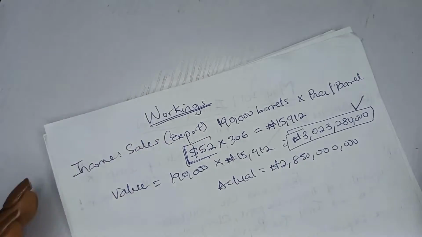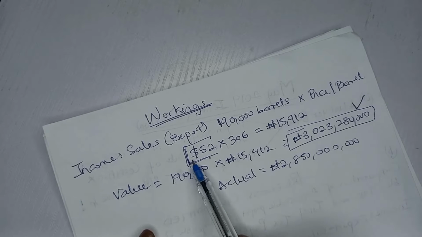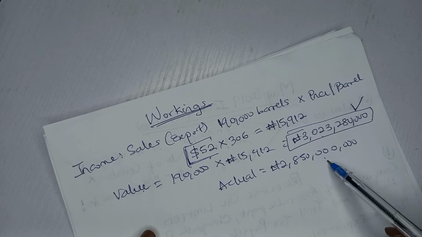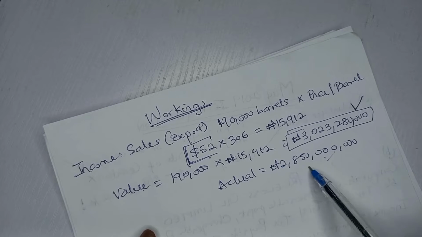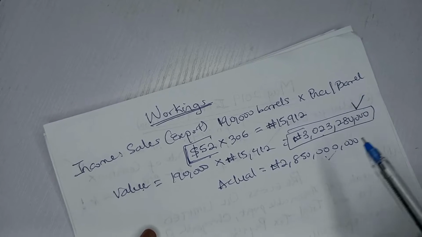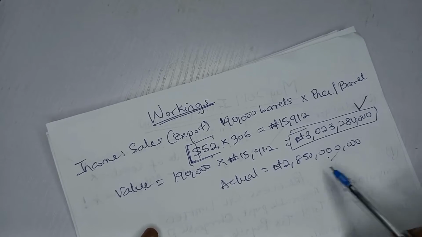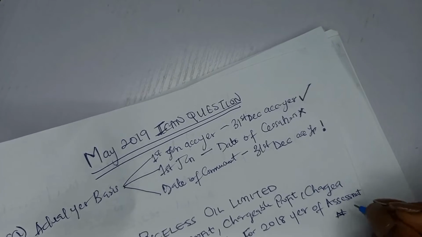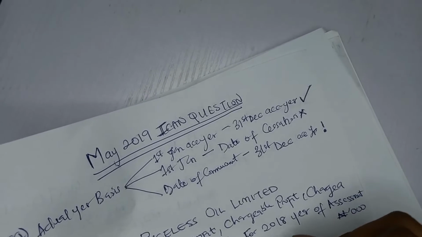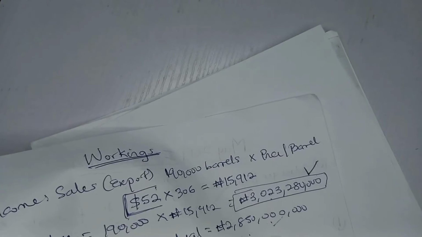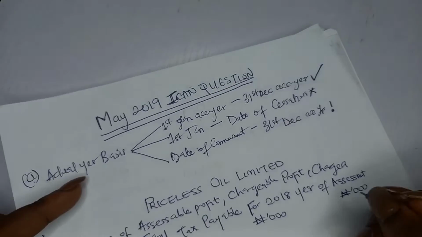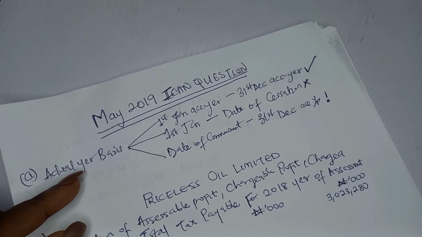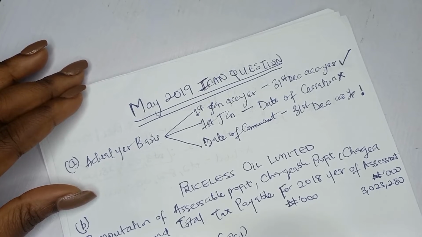So whenever you see posted price in any question, always solve for the value of crude oil based on the posted price. Then you compare it with the actual and pick the higher. If this one was higher, you go with this one. So you can see what they wrote in their account as 2,850,000,000 is wrong. They are going to pick 3 billion, 23,280,000. So we pick 3 billion 23,280,000. Local sales, no need for workings for this one.